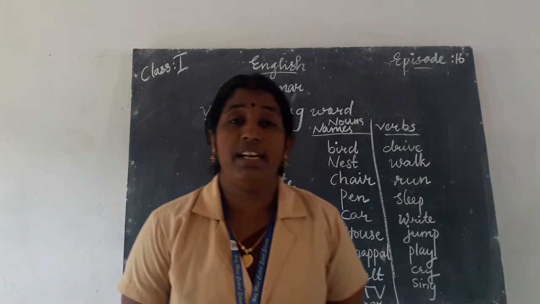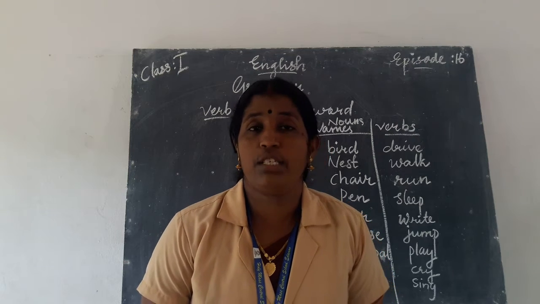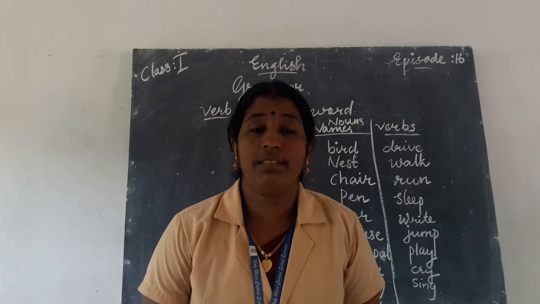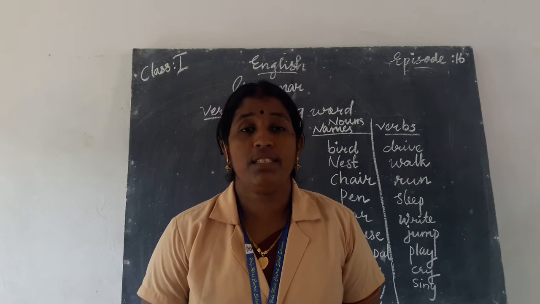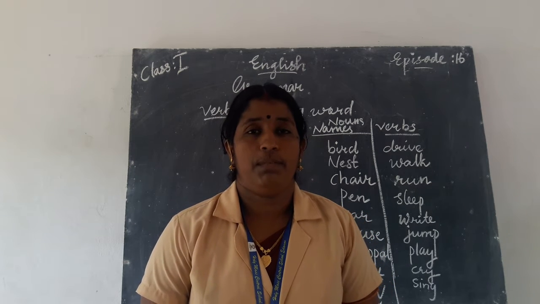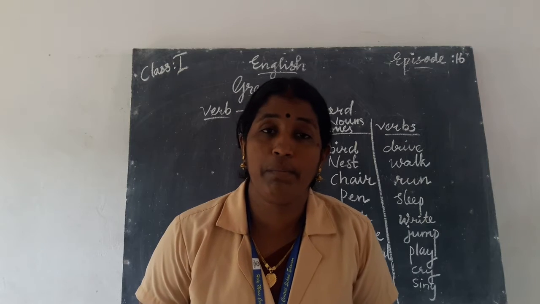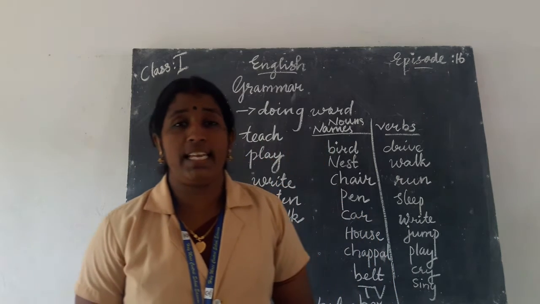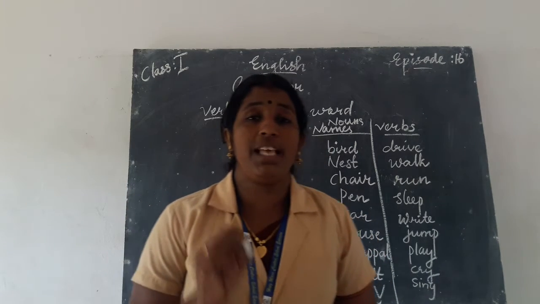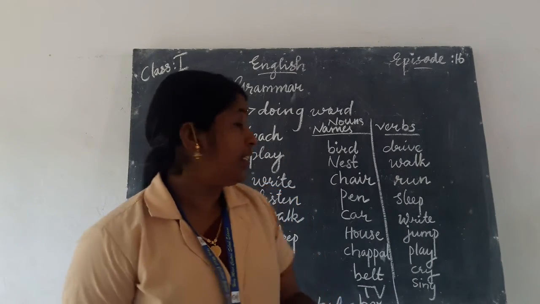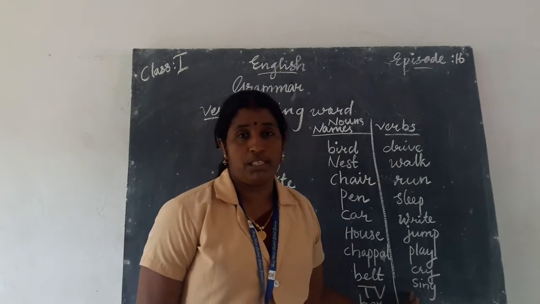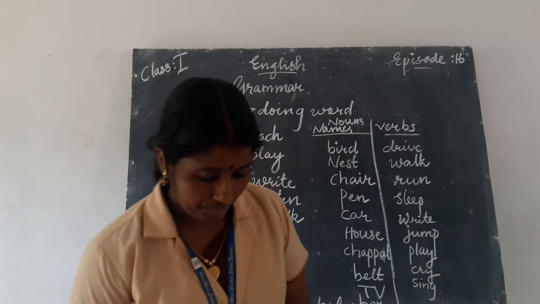These words are action words or doing words. So these words are called verbs. Do you understand what a verb is? A verb is a word that denotes an action. Such words are called verbs. Do you understand?